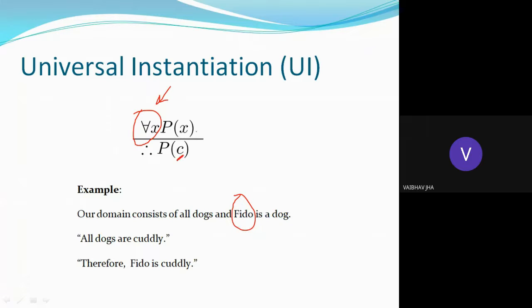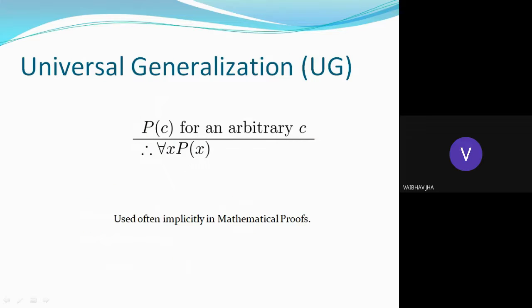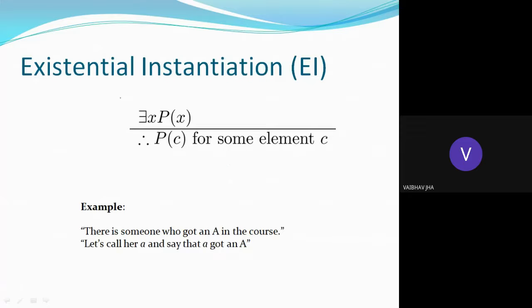If you fill any value of x with a constant, because it is true for all x, it will be true for any constant. That value you can fill in over here. So if you say that all dogs are cuddly, this implies that any dog named ABC is cuddly. Similarly, if P(c) for an arbitrary c is given to you, this means that for all x, P(x) is also true. Similar cases hold for existential instantiation.